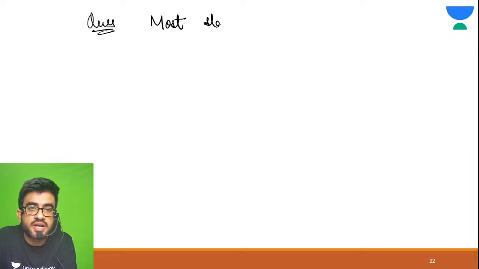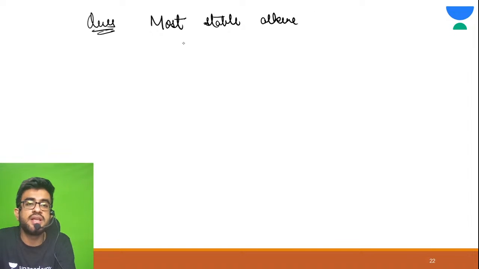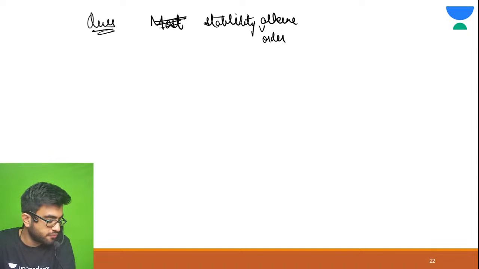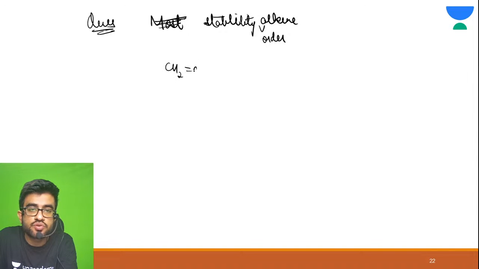Most stable alkene. You need to tell the stability order of alkene. You need to find the stability order. Come on. CH2 double bond CH, CH2, CH3. This is your A. You need to find the stability order.